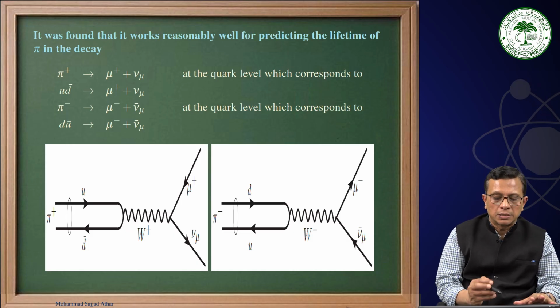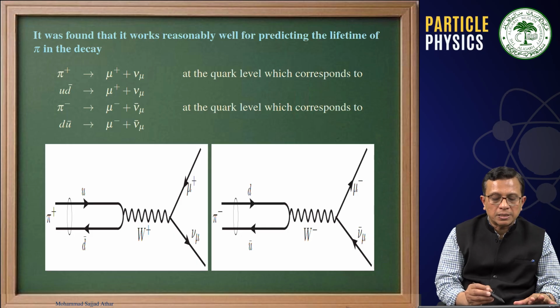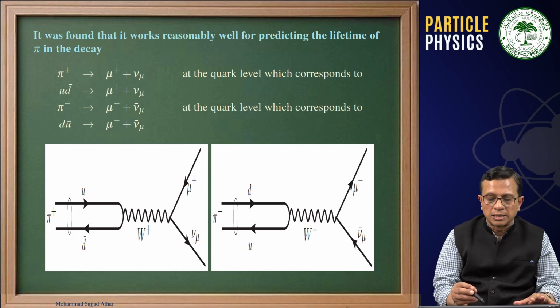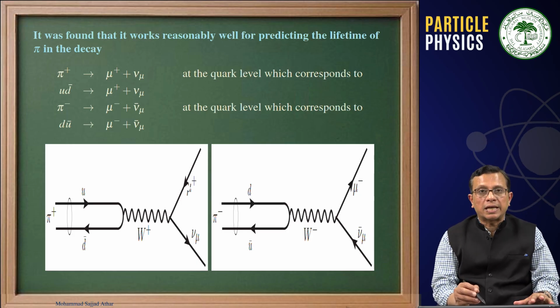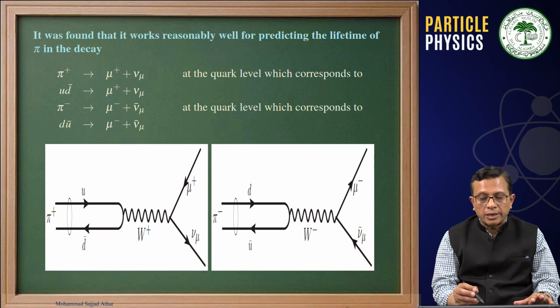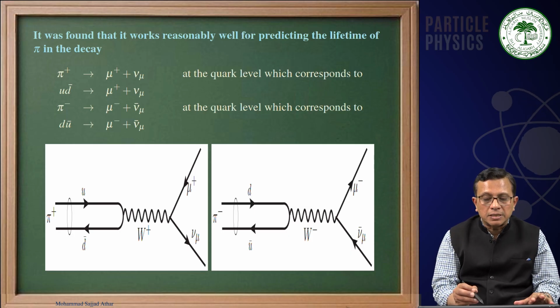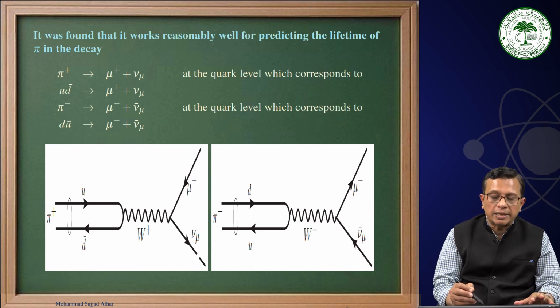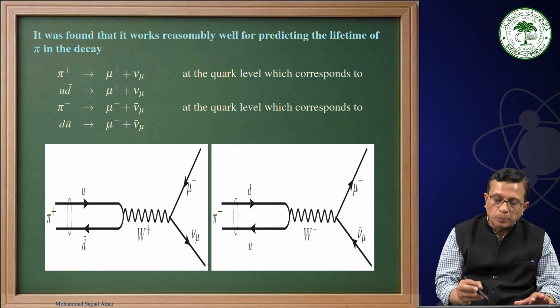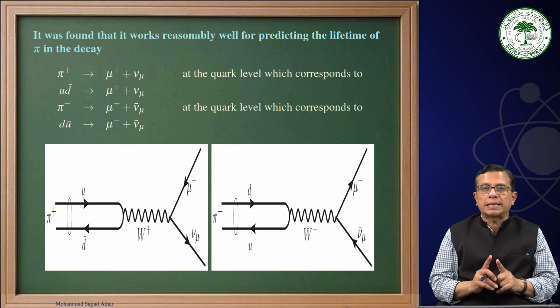That means a pi plus is made up of U and D bar quarks, and this gives rise to a W plus, and that W plus gives us a mu plus and a nu mu. Again, see this inward arrow for the anti-particle from the vertex means this is an outgoing anti-particle and this is an outgoing particle. Therefore, in both cases, both the particles are outgoing.